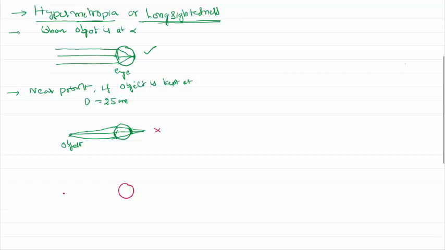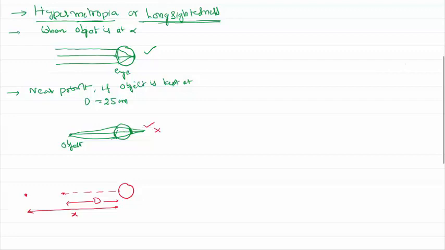If you keep an object at the least distance of distinct vision, that is 25 centimeters, your eye is not able to see it properly. This is the least distance of distinct vision, 25 centimeters. If it is kept here, you are not able to see it correctly. Whereas, if we keep it at a longer distance, say some value x, the light rays converge properly on the retina so that we are able to see it. But this is the problem. We don't like keeping an object quite far from the eye to see it properly. It is not a good option.